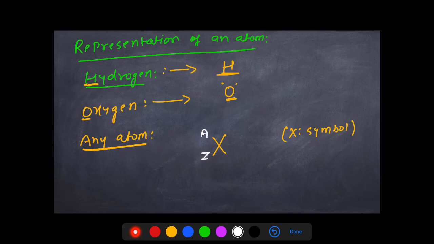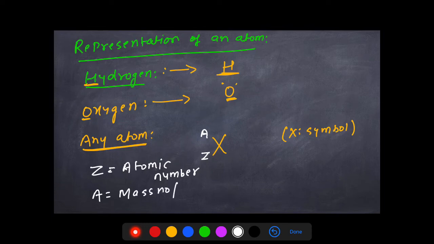To make it more informative, you have to supply it with these two values, G and A. Now, what are G and A? G is called the atomic number and A is called the mass number. Let's see about these two terms. What are they?